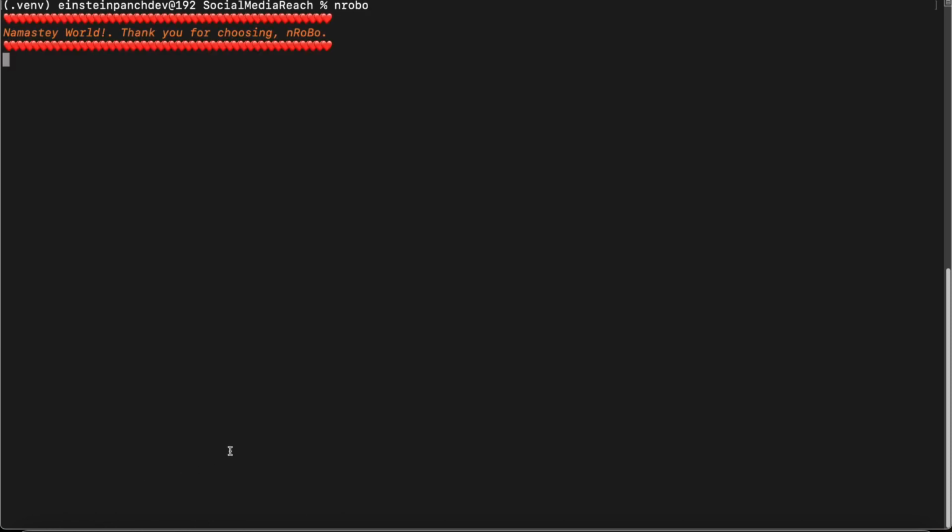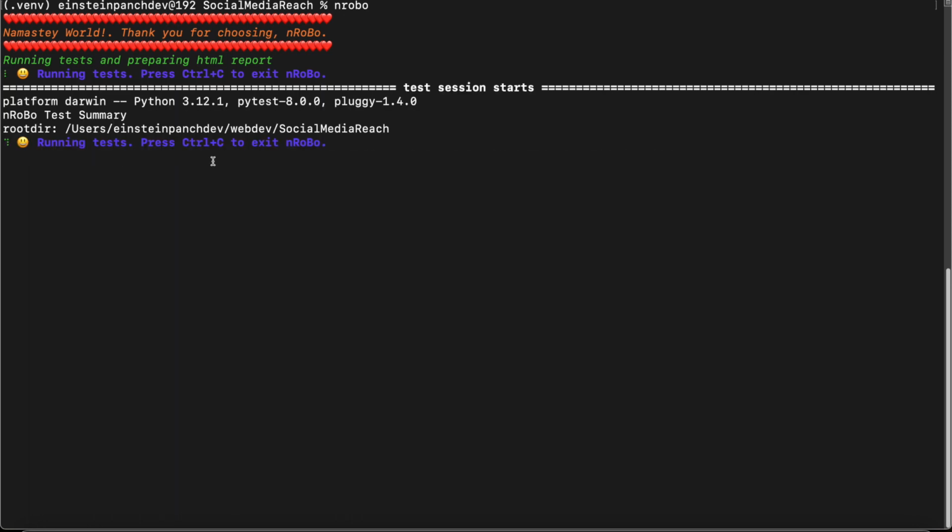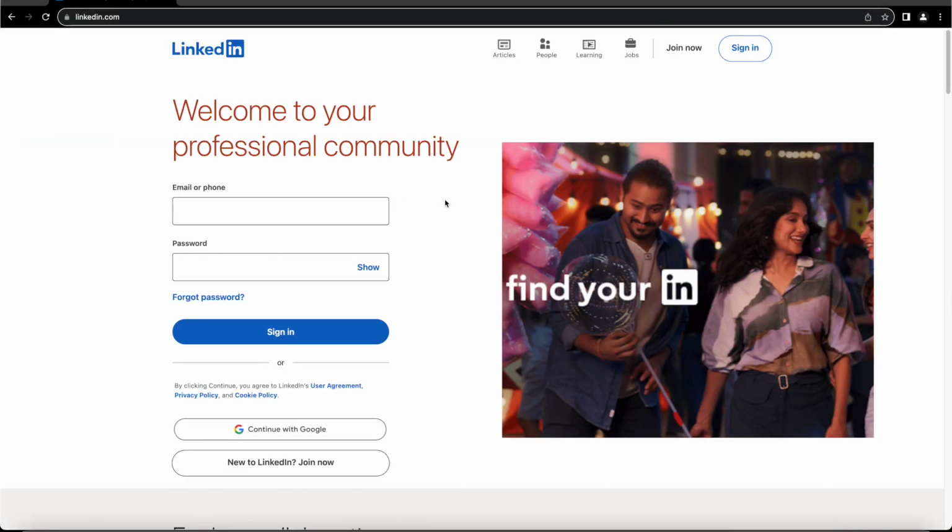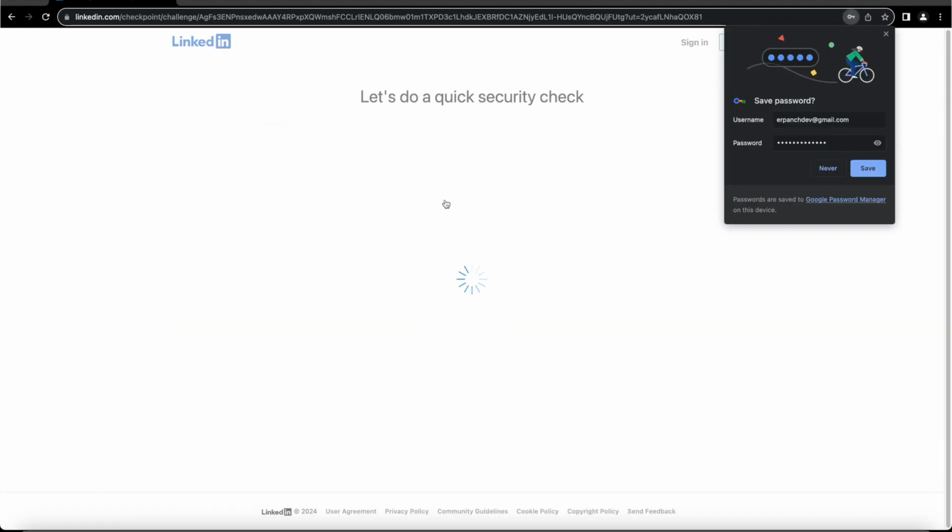Let's see. So the script is running, and the browser instance is maximizing. Here this is taking time intentionally because LinkedIn has implemented some logic that detects bots, and here we can see it has detected.